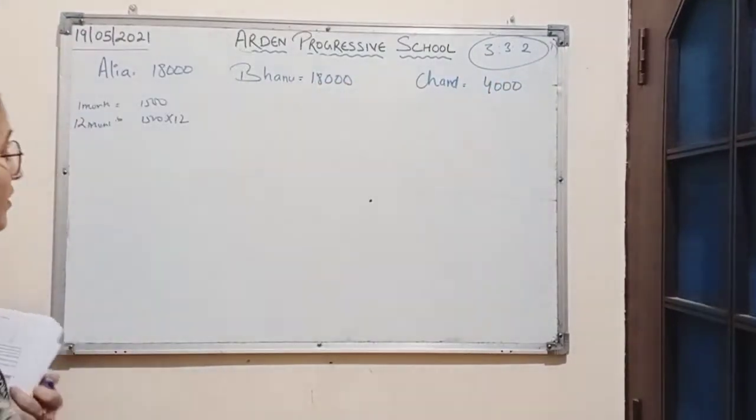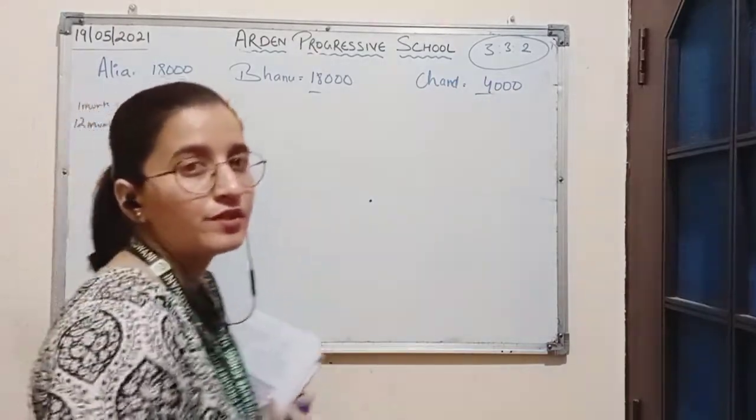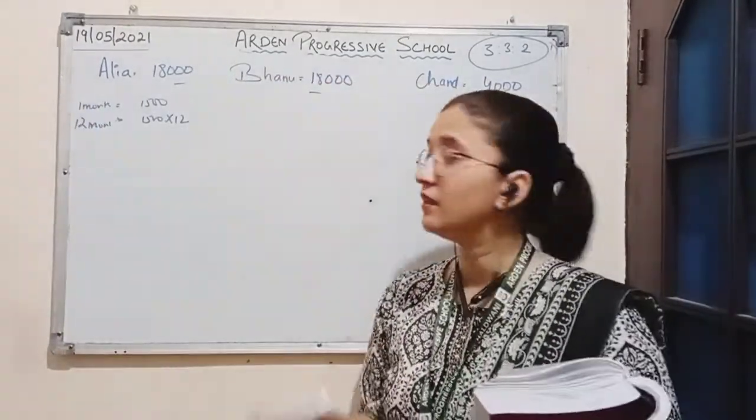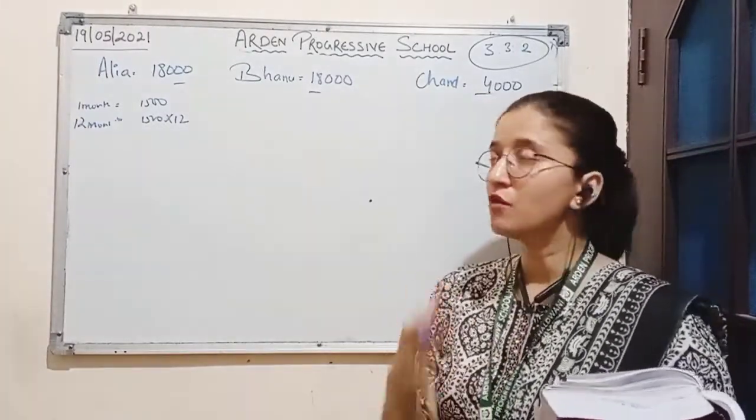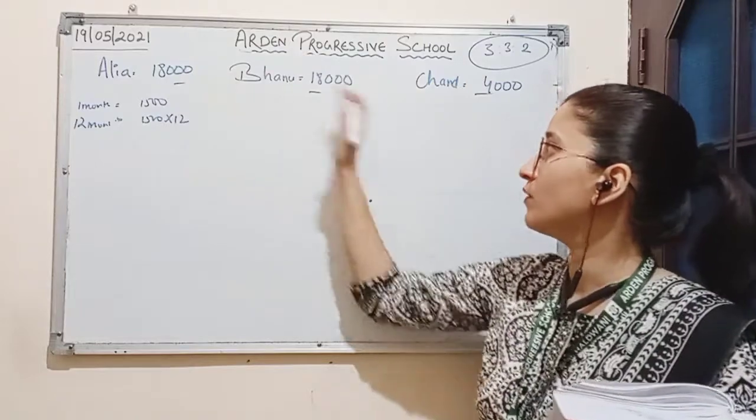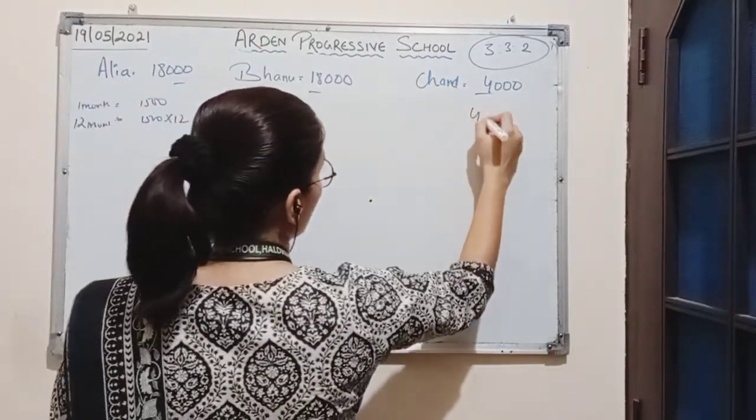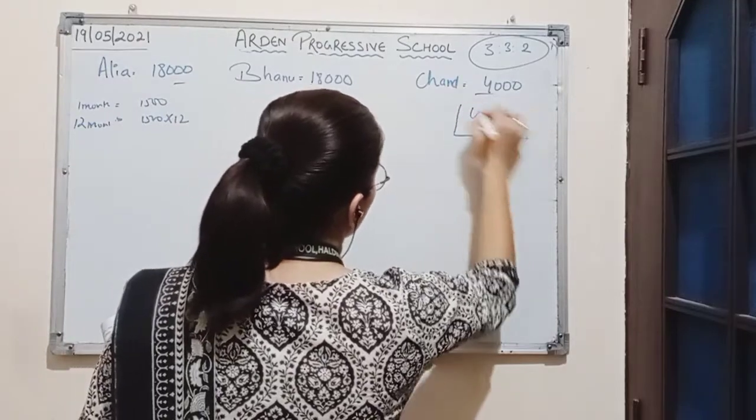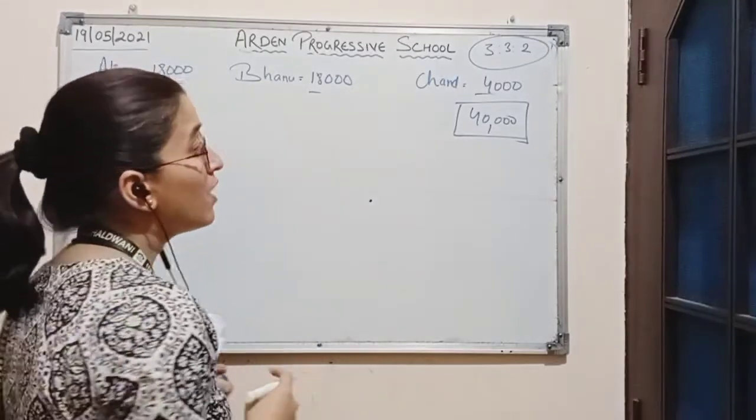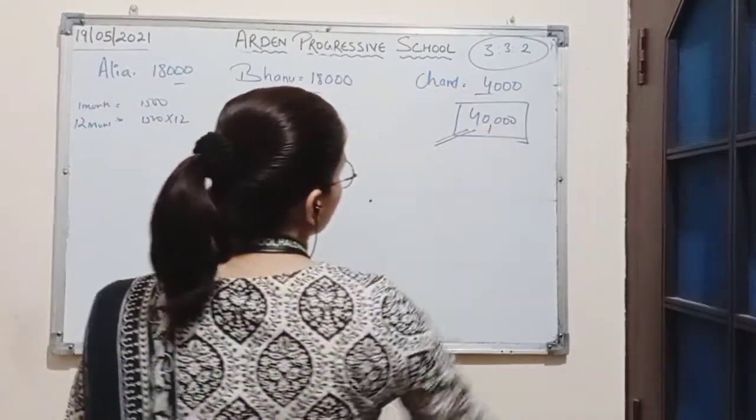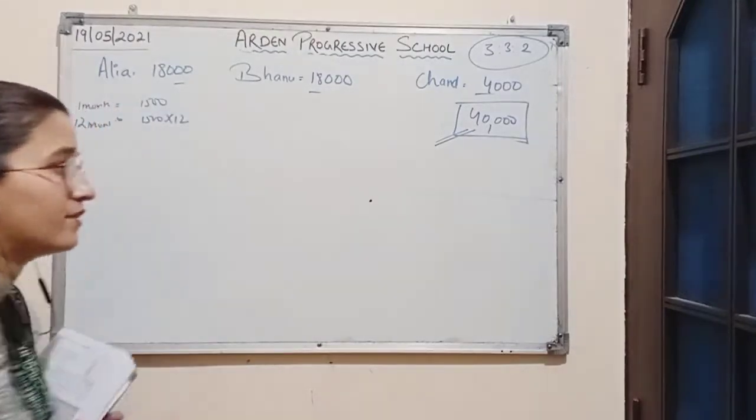Now, this amount of salary to which partners are entitled is not recorded by the partnership firm. That means the total amount of salary will be 18 plus 18 is 36, 36 plus 4 is 40,000. So the amount of 40,000 has not been recorded by the partnership firm. So this is an error of omission of appropriation of partners.